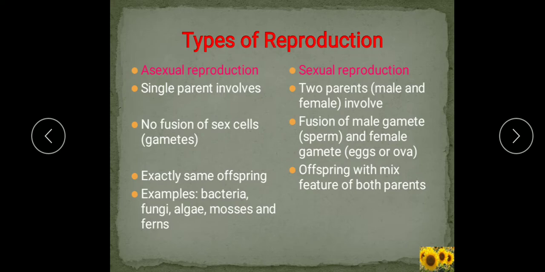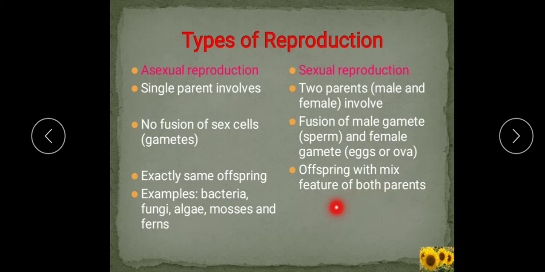The offspring produced by sexual reproduction has mixed features of both the parents, because two parents are involved. So here the offspring is not identical to either parent.